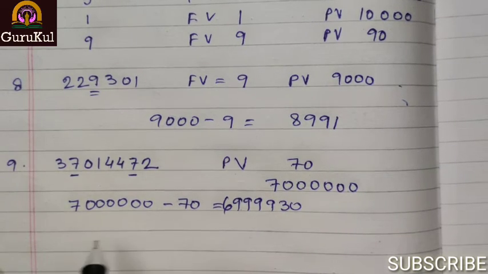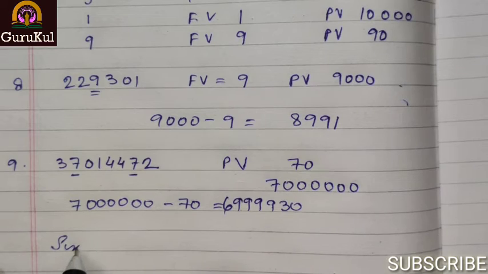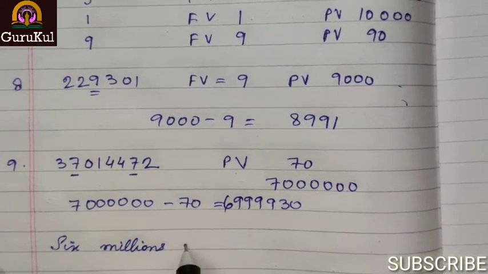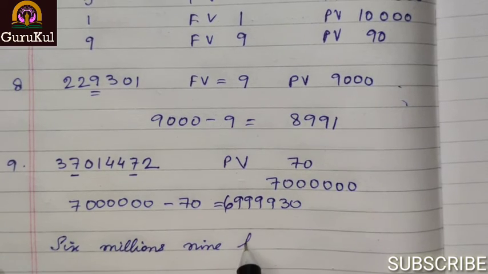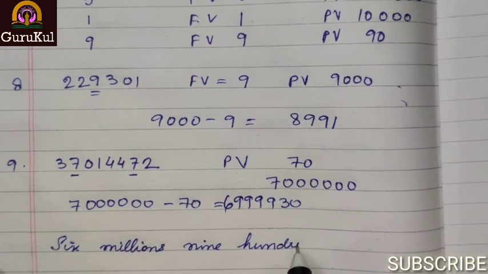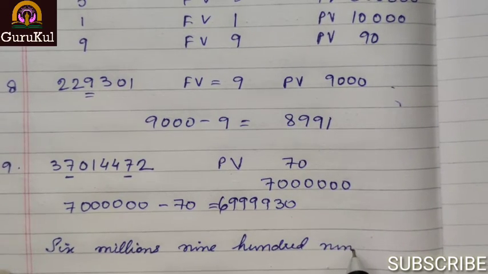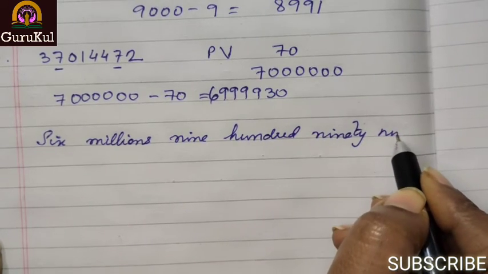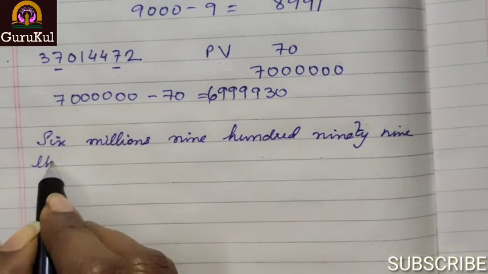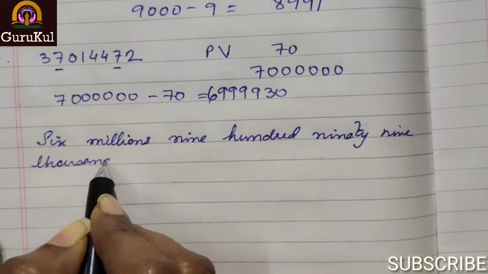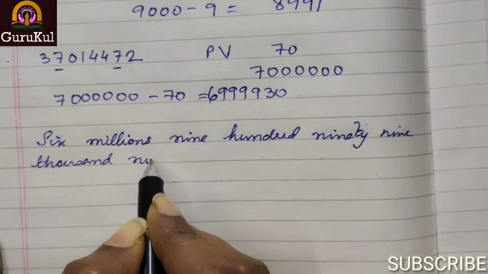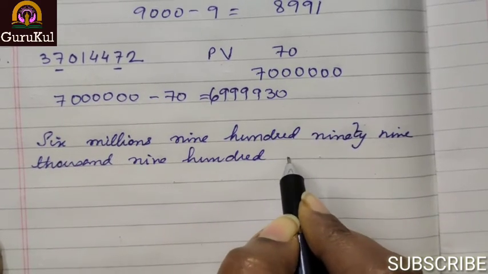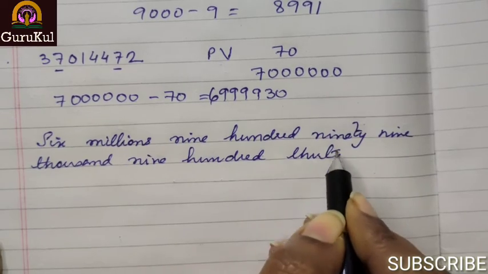So the words will be 6 millions 900 99,930.